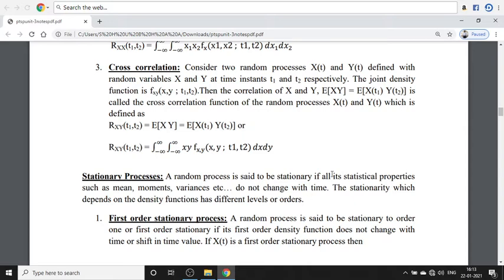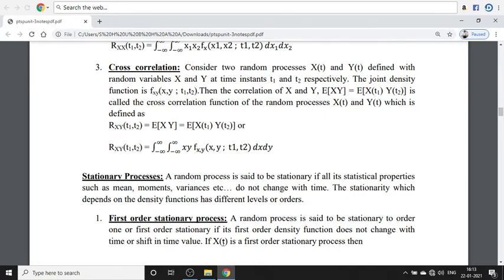So I am going with the first order stationary process. A random process is said to be stationary to order 1, or first order stationary, if its first order density function does not change with time or shift in the time value. If X(t) is a first order stationary process, that means what?